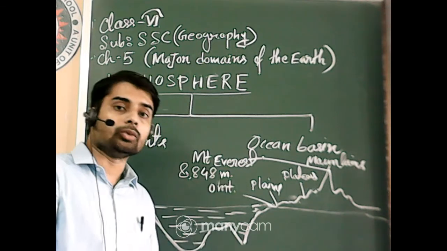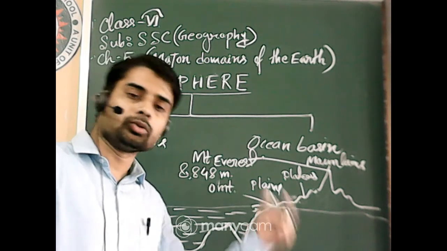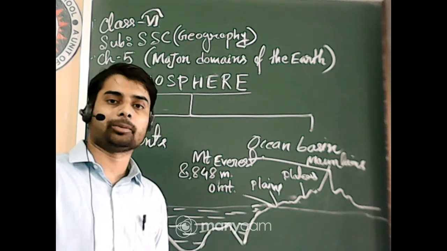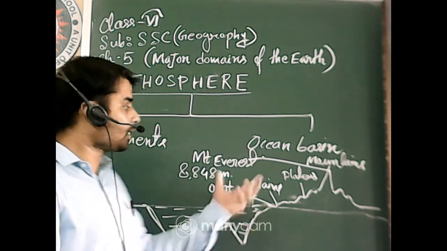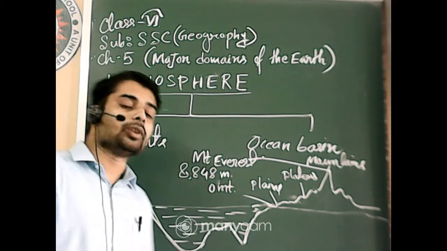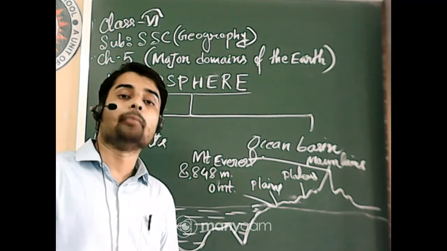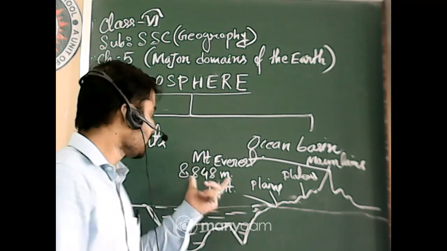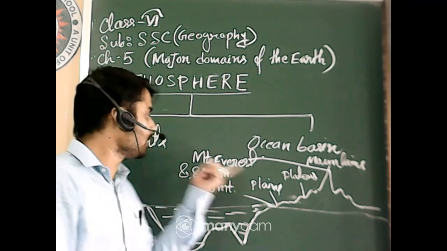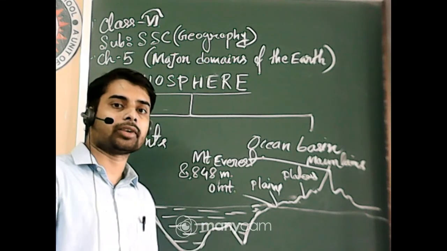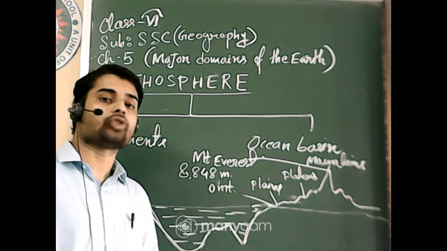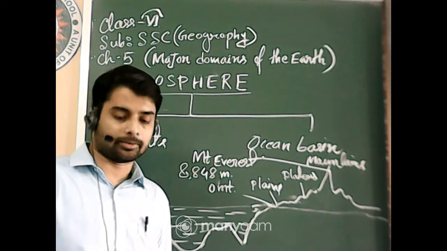And he was using trigonometry. So do you know trigonometry? In future you will read in mathematics what trigonometry is. So with the help of trigonometry, he measured the height of Mount Everest. It is 8,848 meter and named after the head of the Surveyor Department, Sir George Everest. So that's why it's called Mount Everest. Okay.